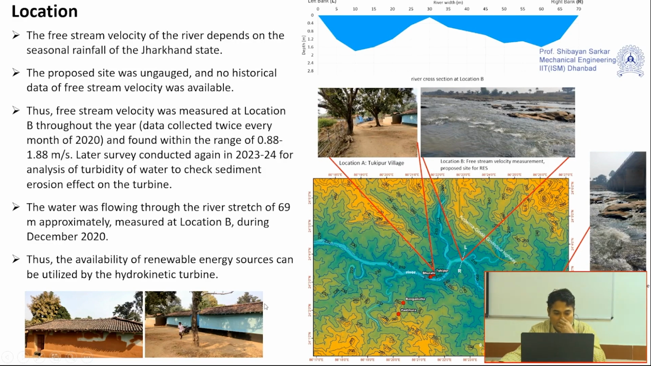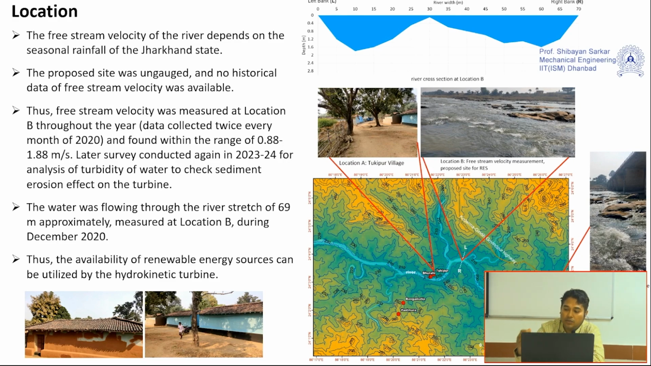You can see these small huts there. It is a really rural area, and we have discussed with the people, including some historical events. Then we thought that even if we cannot go for actual field study during the monsoon season, we can have some idea about the river. During the monsoon also, we did some experiments, but they are erroneous, though we got some idea.